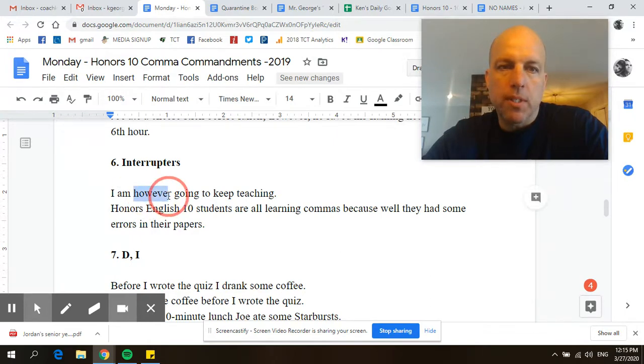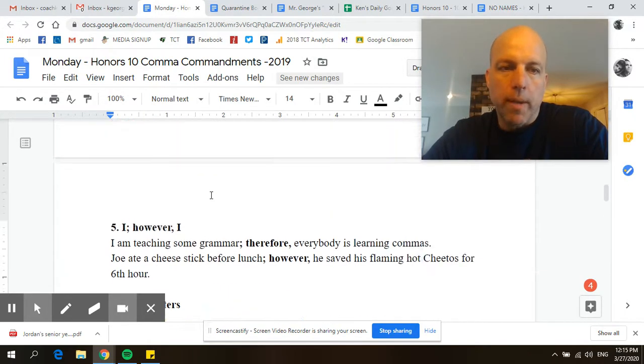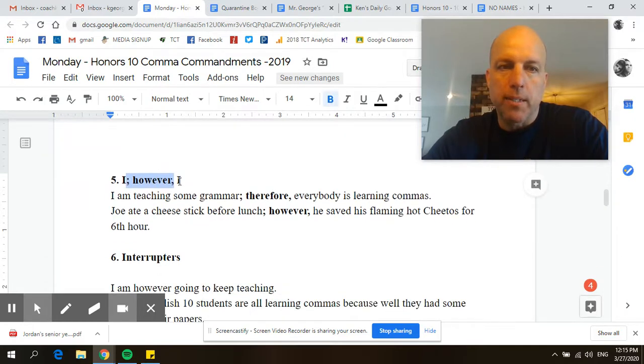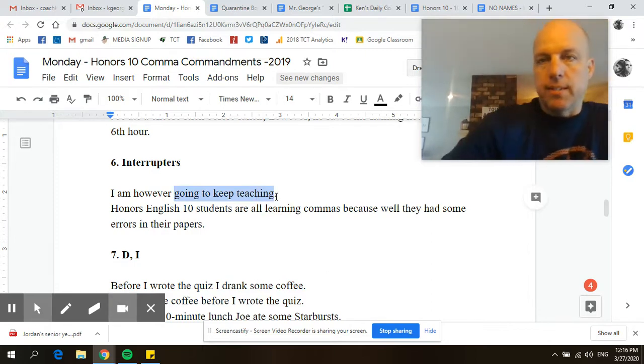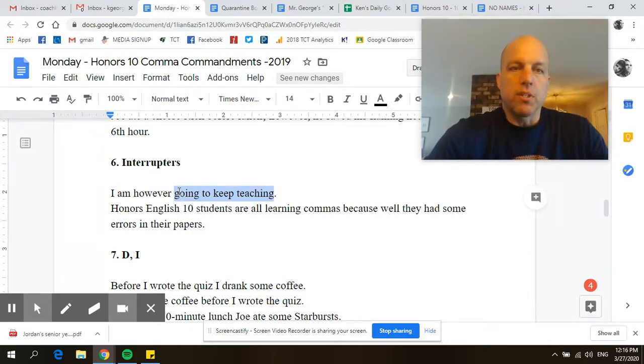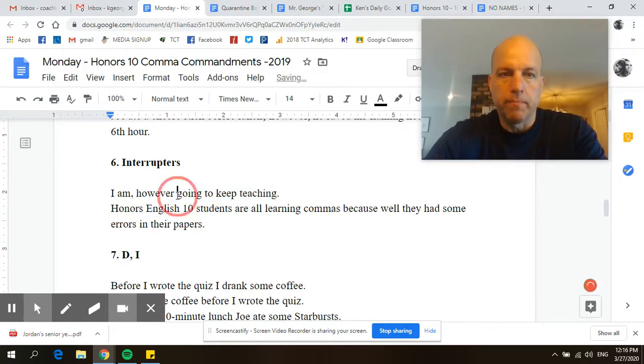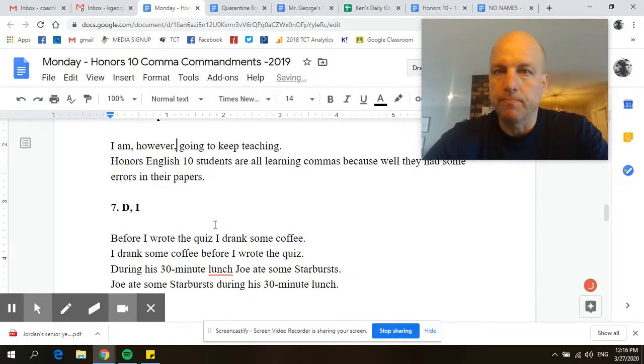Now, sometimes you see this, however, and you think that you're going to go back up to this rule right here, where you want to take 2 independent sentences and combine it with this. This is not the same thing because you can look to the left. Is that a sentence? I am. Well, I guess it is. Is this a sentence over here? Going to keep teaching? No, that's not an individual sentence. So this is just an interrupter. I am, however, going to keep teaching.